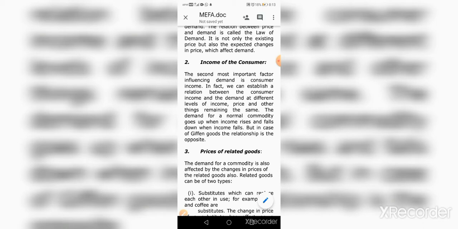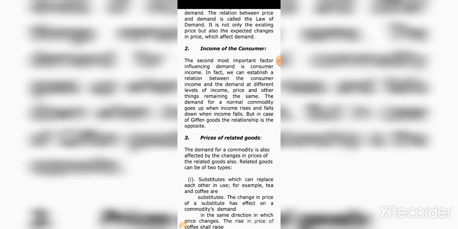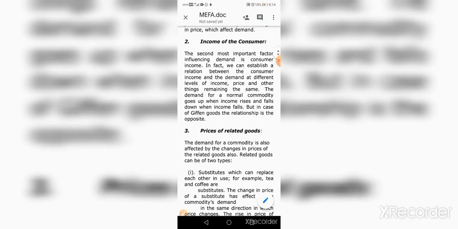Consumer income also determines the demand for the product. If the customer has more money, or the income is very high, automatically he is ready to purchase more and more goods. If the customer has very little money, he purchases very few goods. In the present situation, the corona lockdown, the public have very little money, so the demand for products decreases. Otherwise, the demand for the product increases.